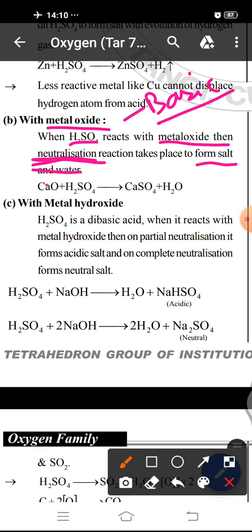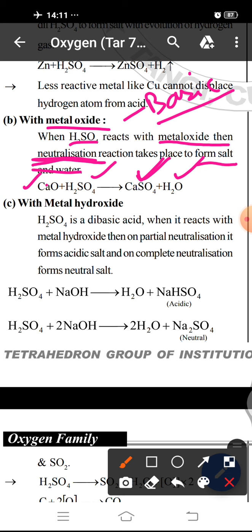For example, calcium oxide is a basic metal oxide. When it reacts with H2SO4, it forms calcium sulfate, salt, and water. So it is a neutralization reaction where acid and base react to form salt and water.